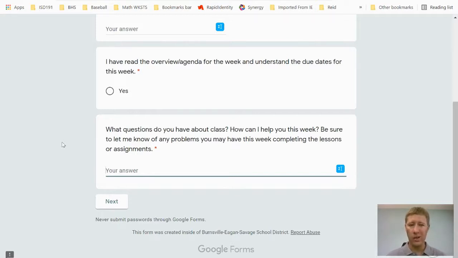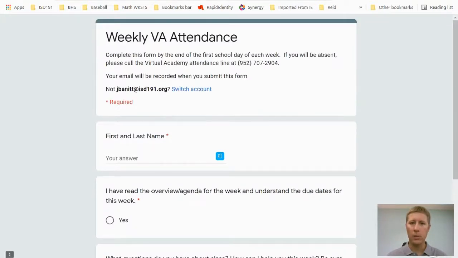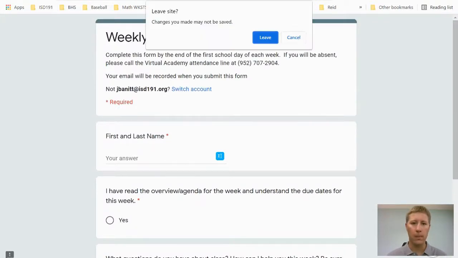So then your parents will likely get either a phone call or a text, depending on how they have it set up. And then the school district, there's also somebody at Burnsville High School or the virtual academy that's monitoring attendance, and they will follow up with you as well. So it is very important that you complete this form one time a week, and it needs to be completed before the end of the first day of school that week. Typically that's Mondays, but we know this first week of school, that's on a Wednesday. All right, so please do a great job with completing that form.